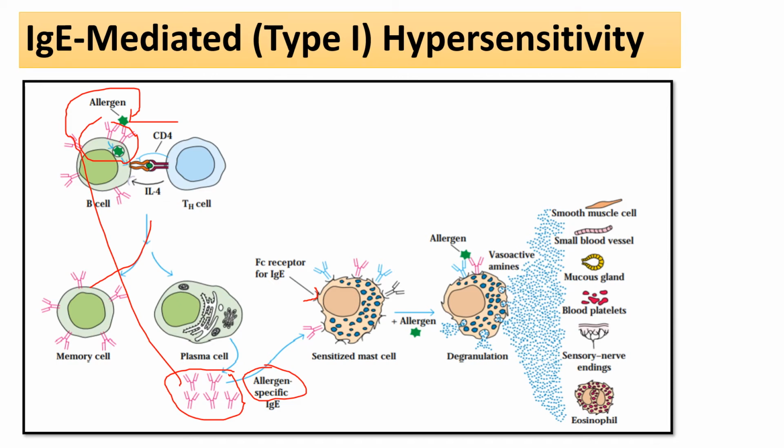After the cross linking, the cell will go to degranulation. Degranulation means it produces the vascular amines or the cytokines, some histamines and proteases. These cytokines, the blue color, affect the smooth muscle cells, small blood vessels, mucous glands, blood platelets, sensory nerve endings and eosinophils. All these cytokines affect some organs or some cells. It is the type 1 hypersensitivity reaction. It is mediated by the IgE.